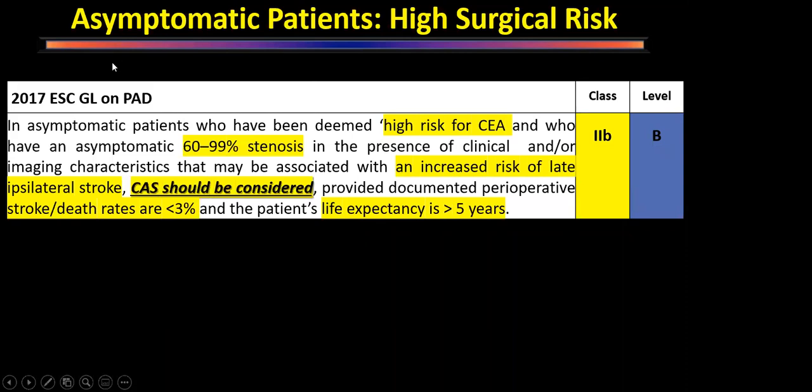Any patient who is asymptomatic and high surgical risk, high risk for carotid endarterectomy, means that carotid artery stenting should be considered. So any patient who is asymptomatic, has 60 to 99% stenosis, but is a high surgical risk patient, that patient will require stenting, provided he has a life expectancy of more than 5 years and the stroke or death rate at our center is less than 3%.